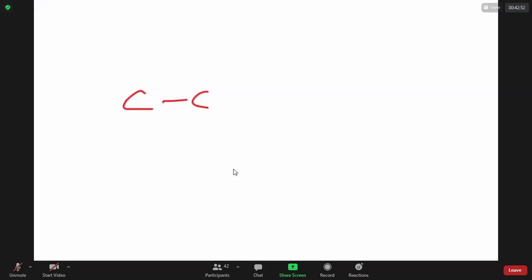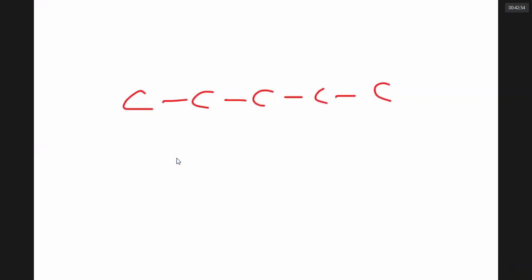Butane has only 2 chain isomers. Pentane has 3 chain isomers. Hexane has as many as 5 chain isomers. Can we write the 5 chain isomers of hexane? Well, I can write like this. It is hexane.